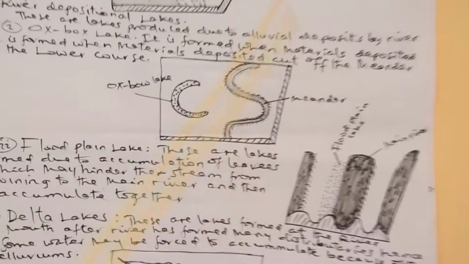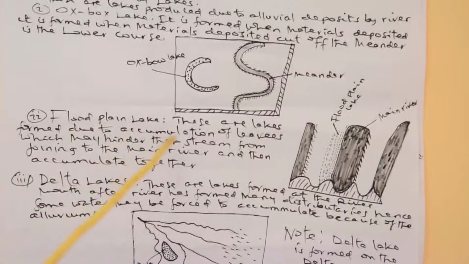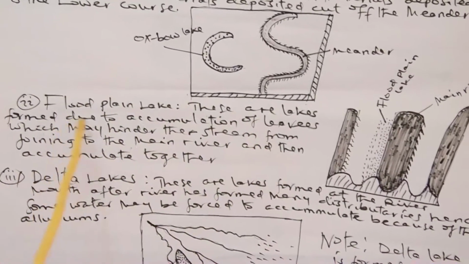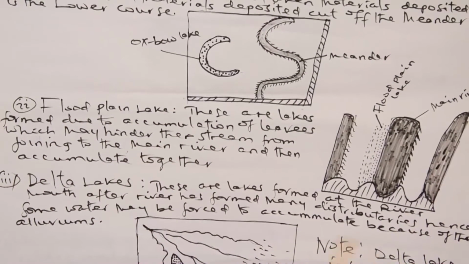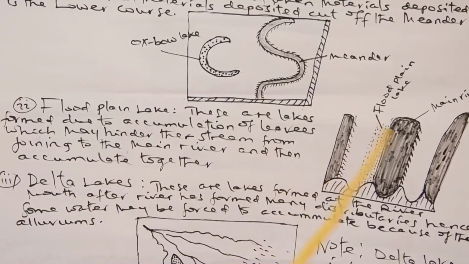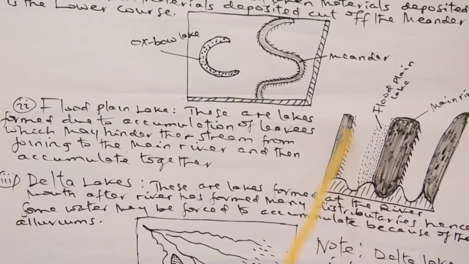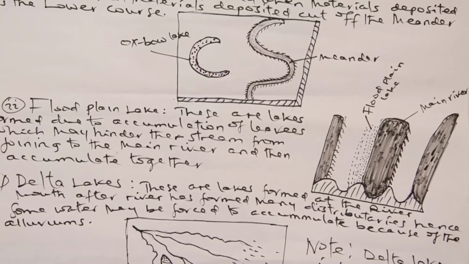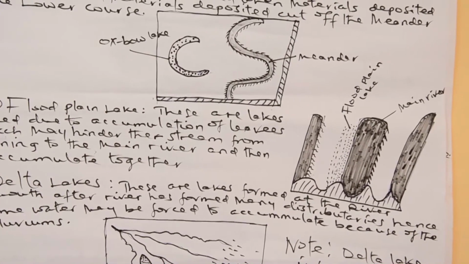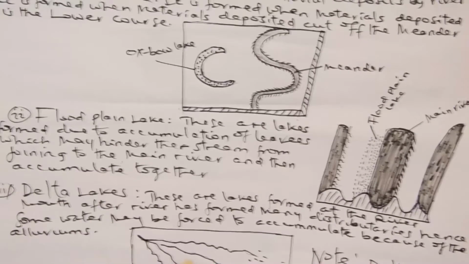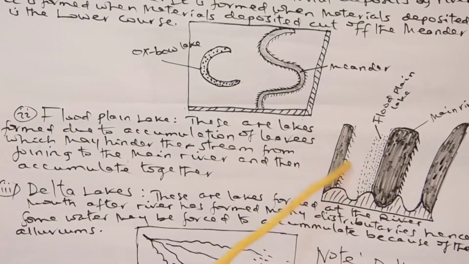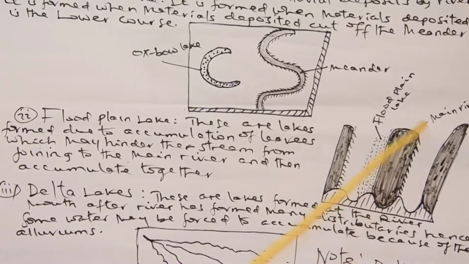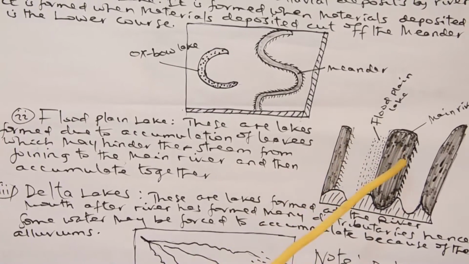Another depositional lake is the floodplain lake. I think you know the meaning of floodplain. These are materials which are swept along the river after the river undergoes floods, overflowing or outflowing of water over the river channels. Therefore, along the channel of this river, there is some deposition of materials which can separate the river itself, as the channel, from the area of landmass.